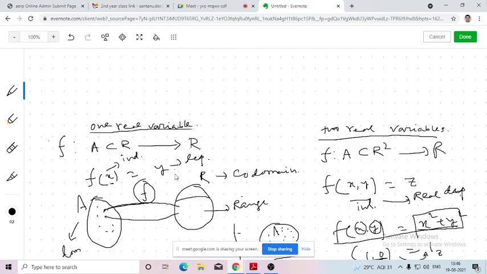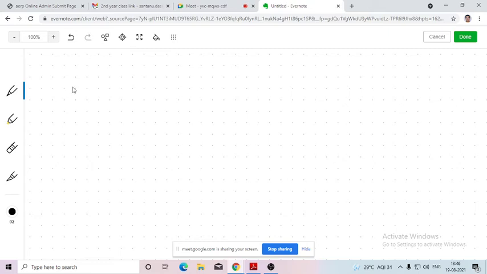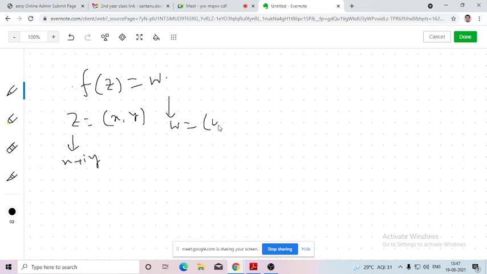And the second thing is that while I am defining the function of a complex variable, f(z) equals w. So z is here (x, y), that means x plus iy. w is here (u, v), that means w equals u plus iv. So what could I consider? I could consider a two-dimensional Argand plane where x is the real axis, y is the imaginary axis.